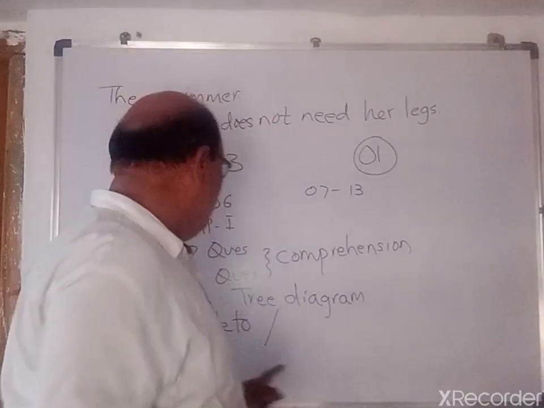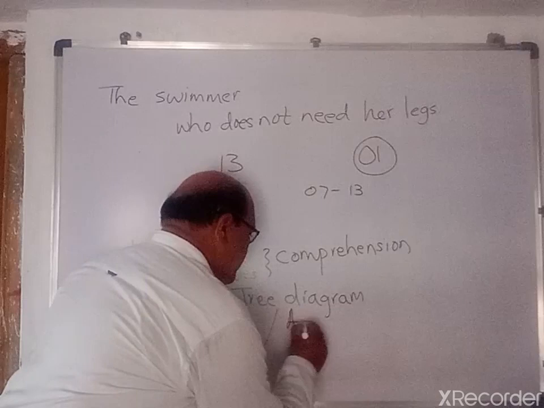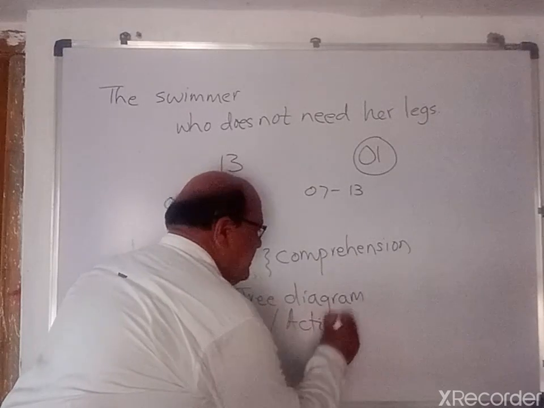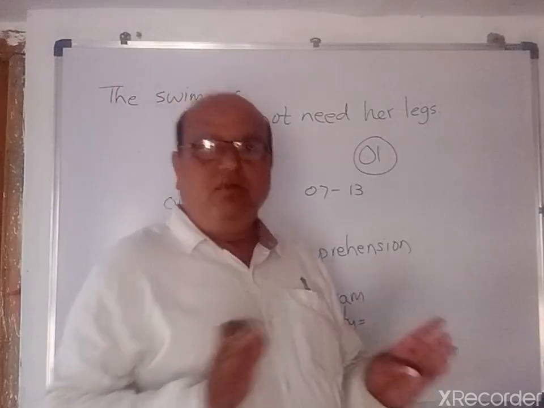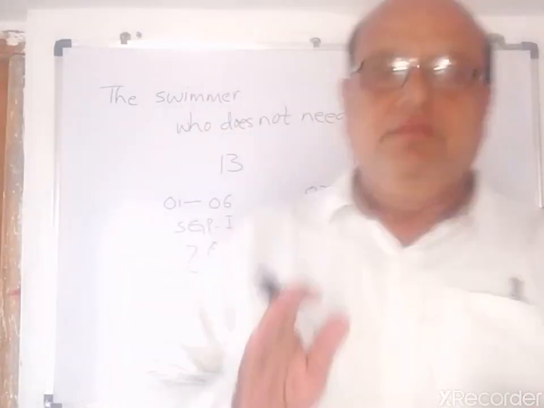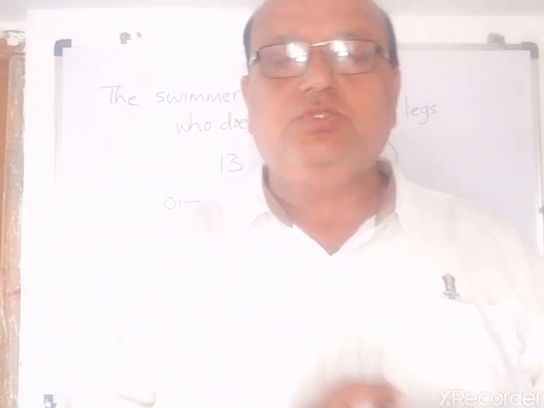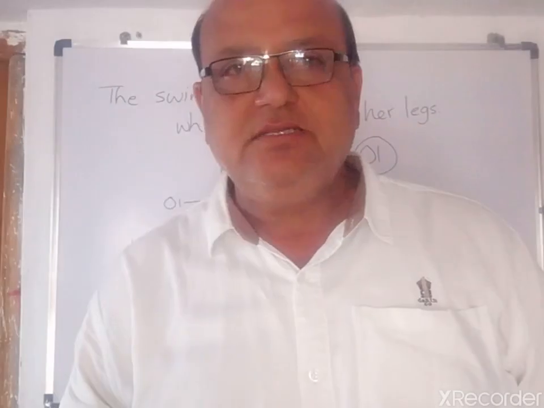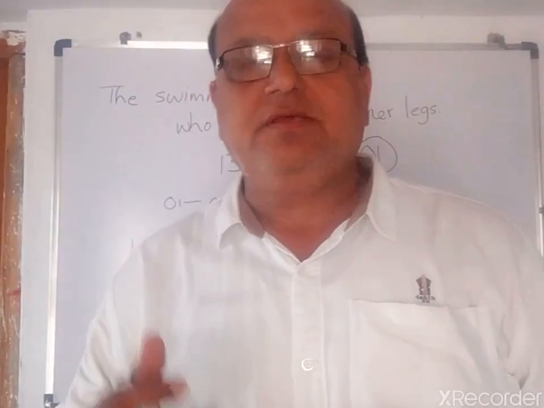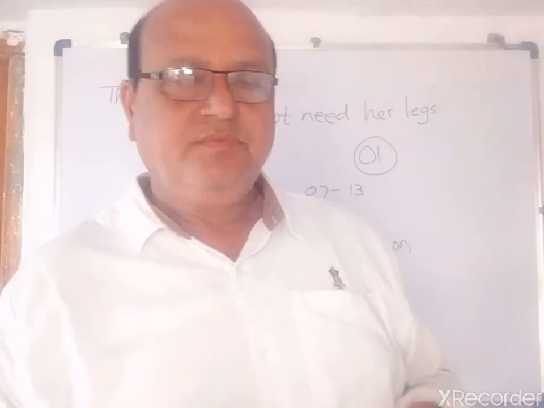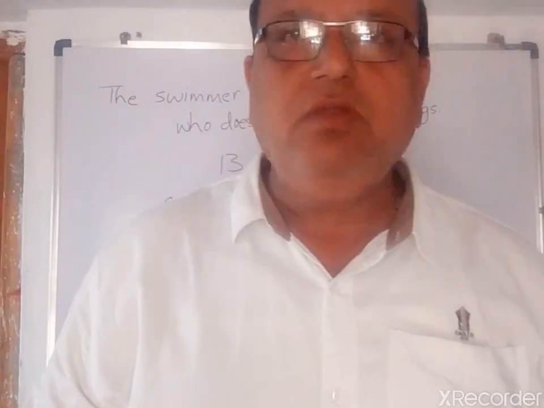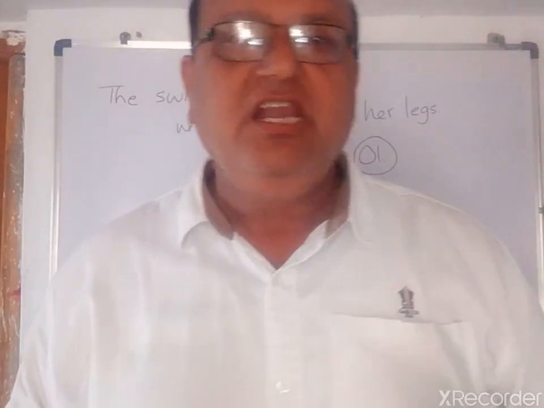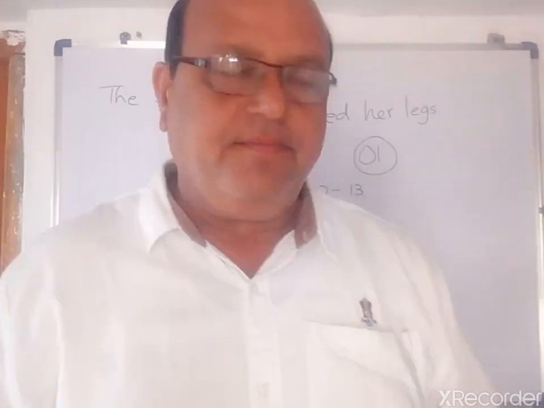In activity 2, we have been given a table. Use a prefix and the information becomes opposite, like possible, impossible, regular, irregular, legal, illegal, etc.